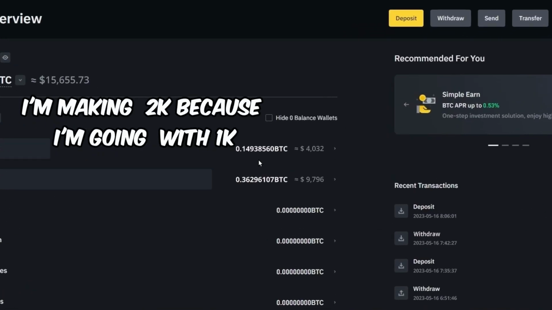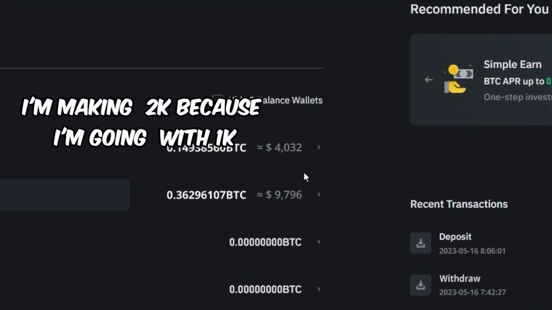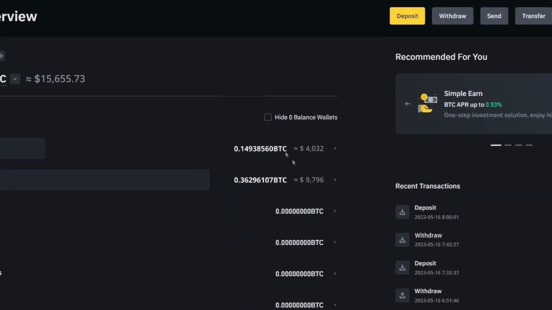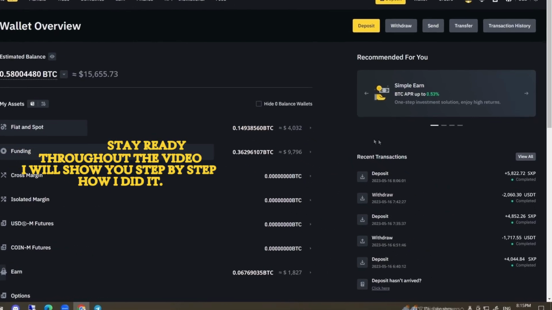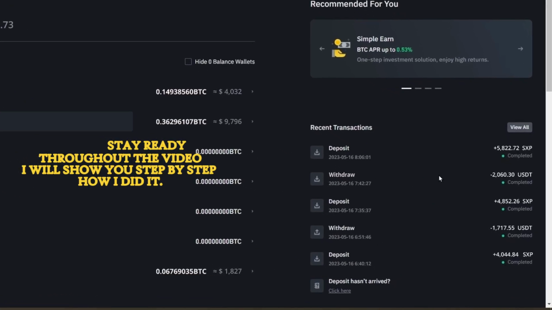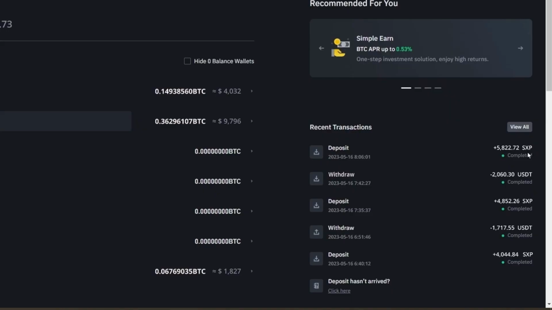Spot, I had approximately 2,500 USDT to start with, and today, at the end of the day, I have 4,000 USDT. That's amazing. Here we see the latest incoming transactions of SXP and outgoing transactions of USDT, and with the latest incoming transaction of 5,810 SXP.